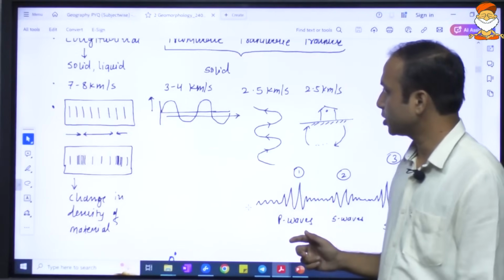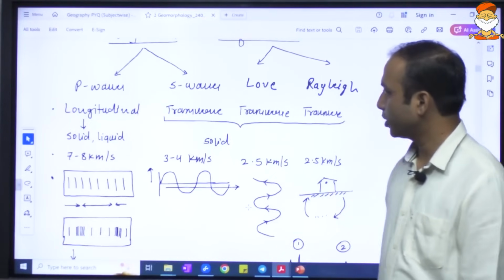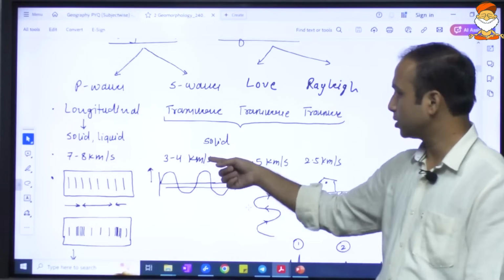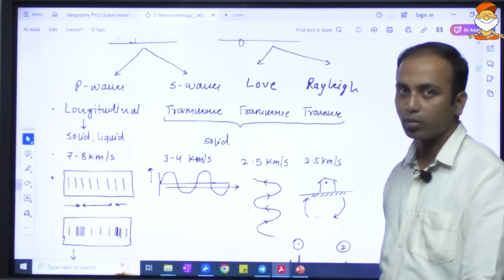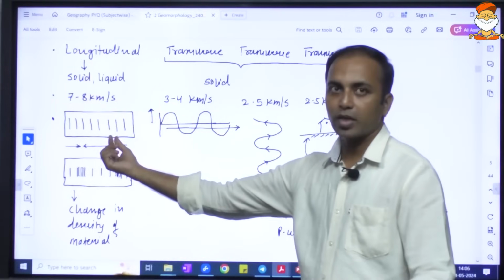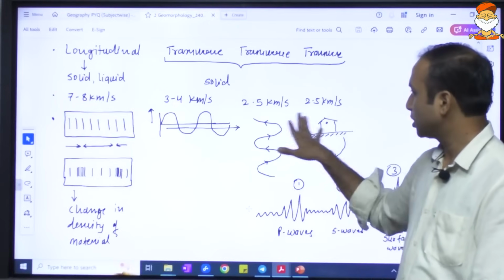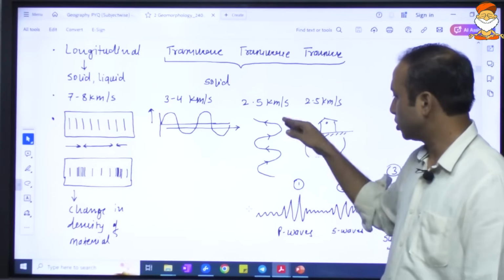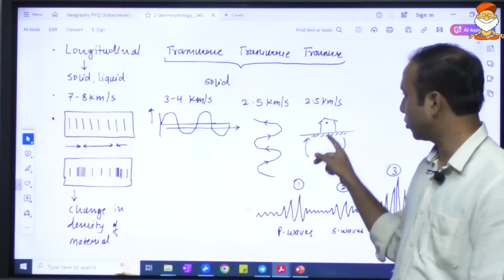Now just try to understand that P waves are longitudinal waves, the rest are transverse waves. P waves pass at a speed of 7 to 8 km per second, and this one at 3 to 4 km, and this at 2.5 km per second. You see the direction of the movement, it is contraction, relaxation, contraction, relaxation. This is up and down, and this is the surface. On the surface it will not go up, it is air, so it is going to move left and right like a snake, a serpentine movement.